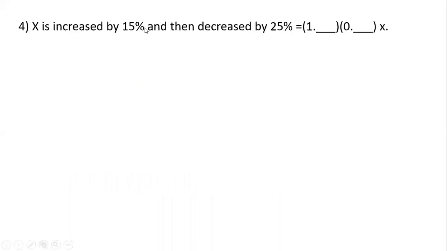Okay. Now moving forward, guys, when I say X is increased by 15%, then decreased by 25%, what will be the overall value? Now you see, they're asking me in conventional manner, multiply it with something. And I already learned that when something is increased by 15%, so let's say something is X. Now that X is increased by 15%, I already told you it will directly be multiplied with 1.15 times. Now, after this increase, the entire value is decreased by 25%.